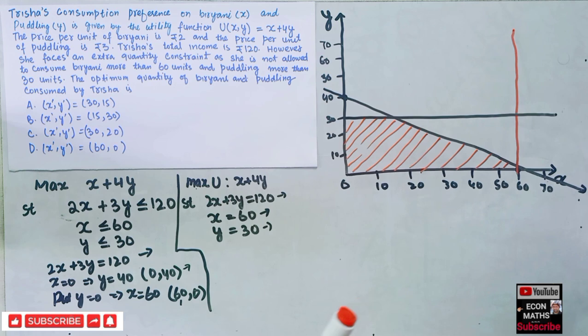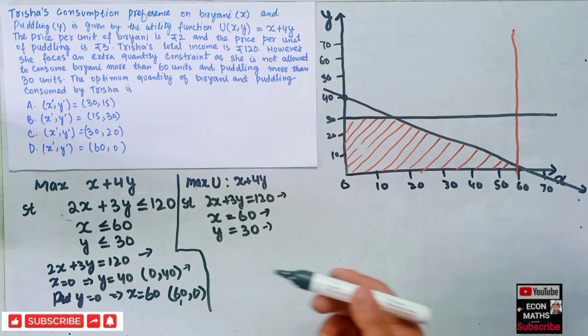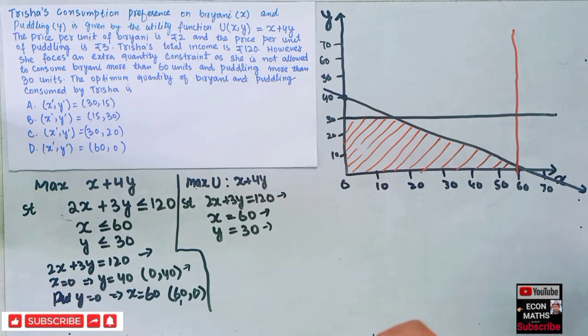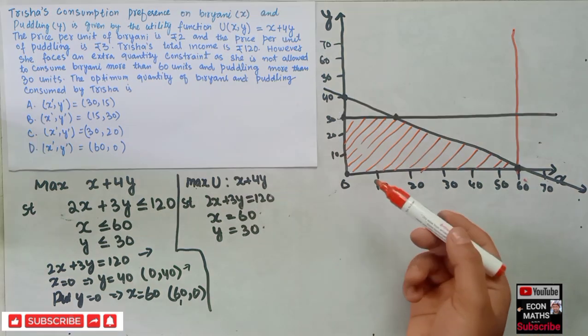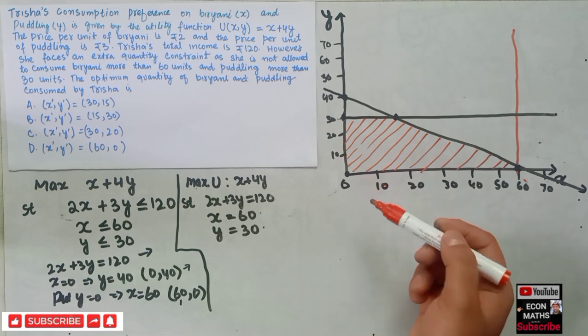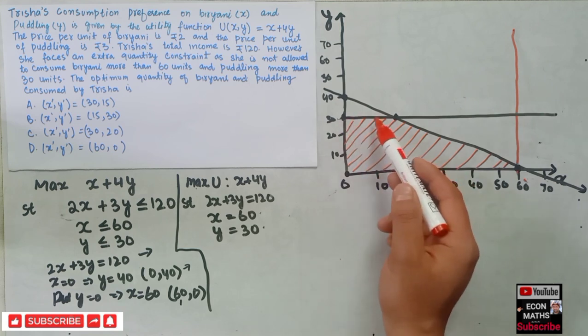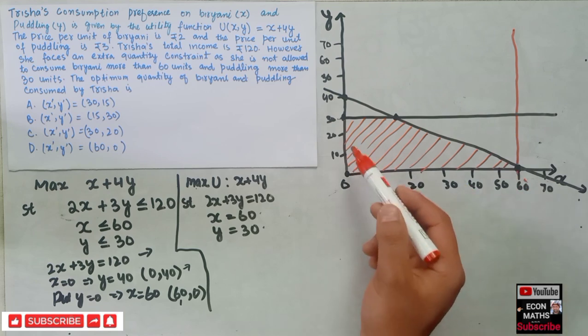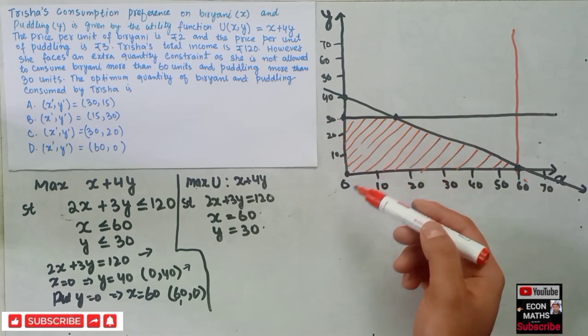Now we will use the corner point method in finding the optimal solution to this problem. The optimal solution will lie on the corner points of this feasible region.